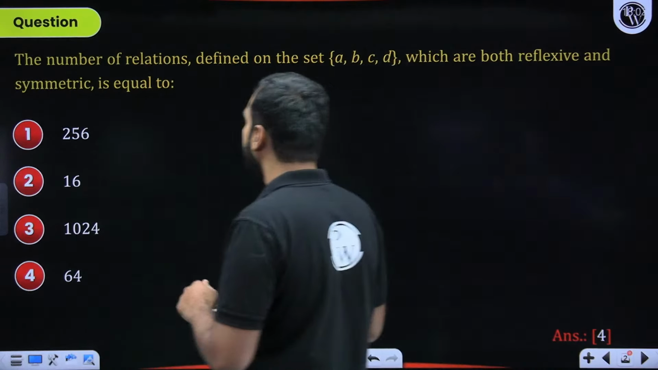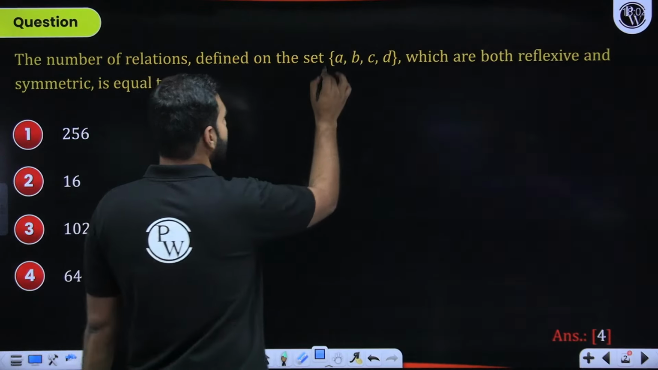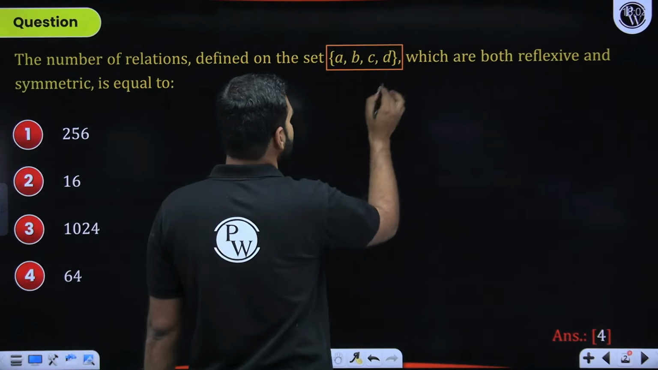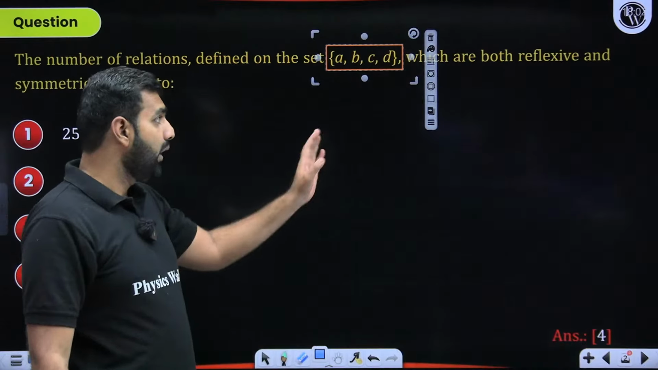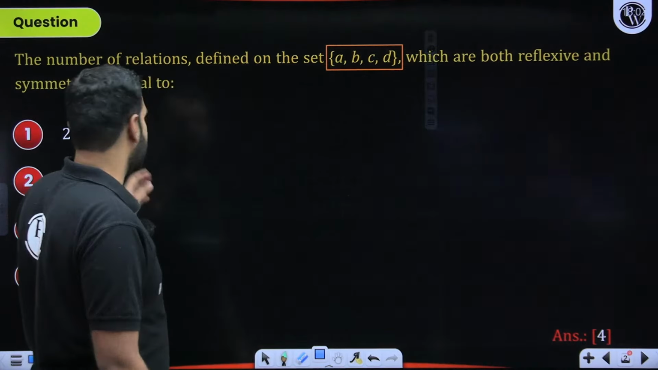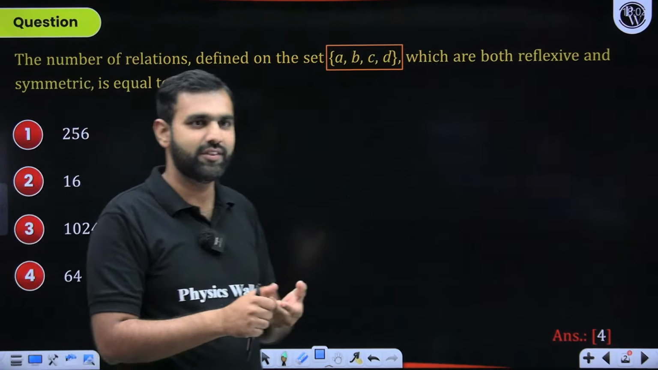Great. Getting ahead with this, defined on the set. So set A, B, C, D, that's the set which we are given, relations which are both reflexive and symmetric. First of all, I hope you understand reflexive, symmetric, and transitive.